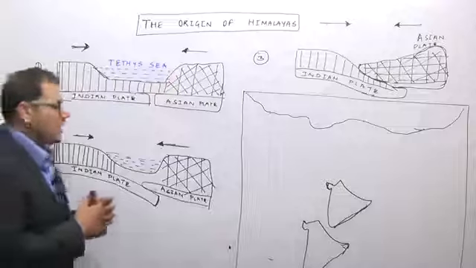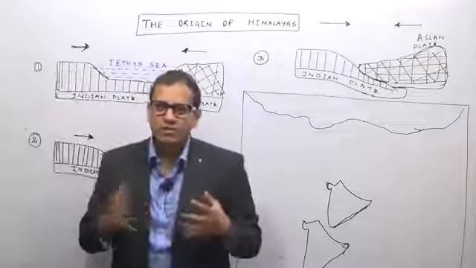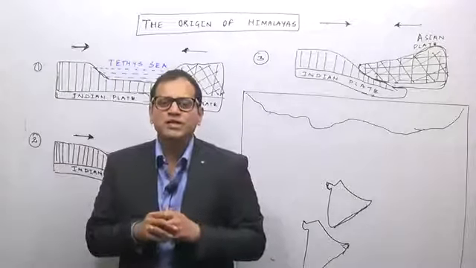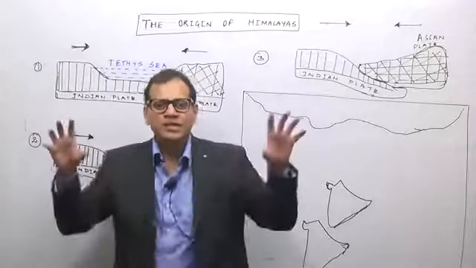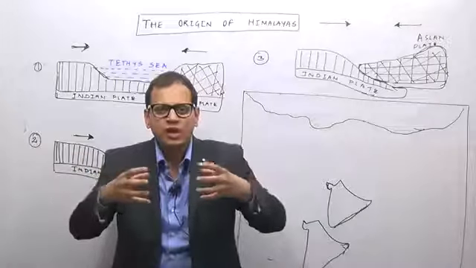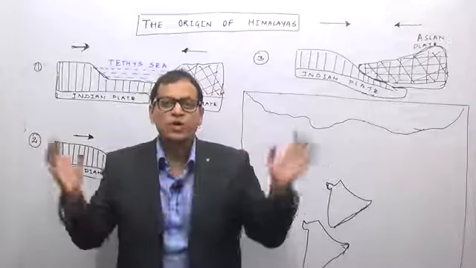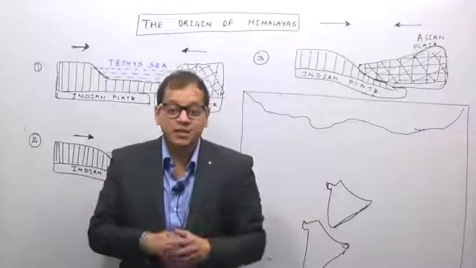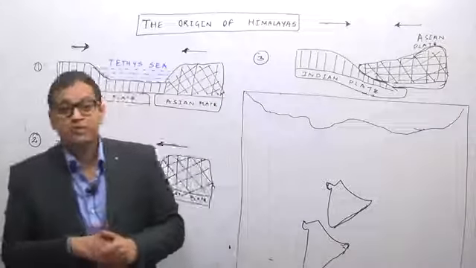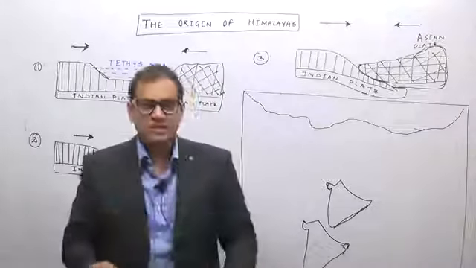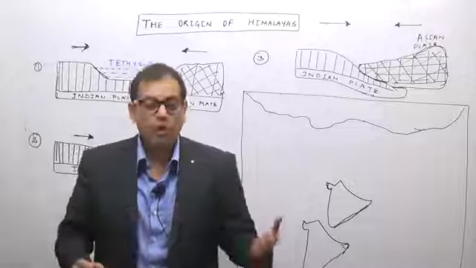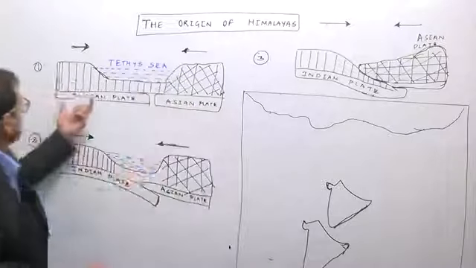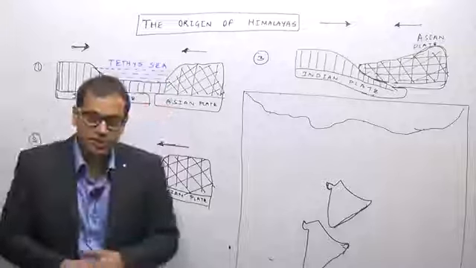The origin of the Himalayas can be explained by two theories: one is the geosyncline theory and the other is the plate tectonics theory. I will explain the combined effect of both. How did the Himalayas come? This is what you have to write in your answer also: explain the origin of the Himalayas. The Himalayas came due to the convergence and resultant collision of two plates, the Indian plate and the Asian plate.